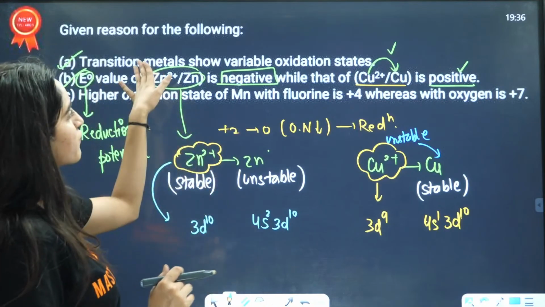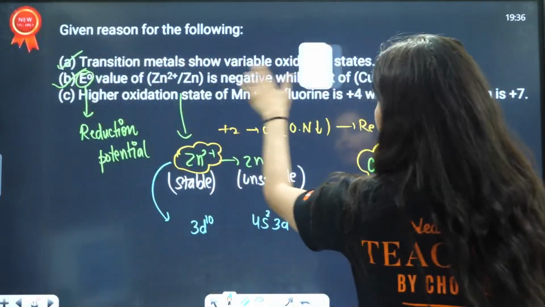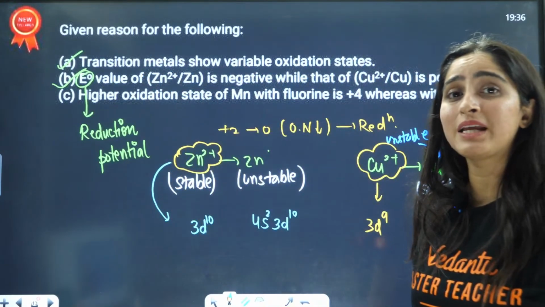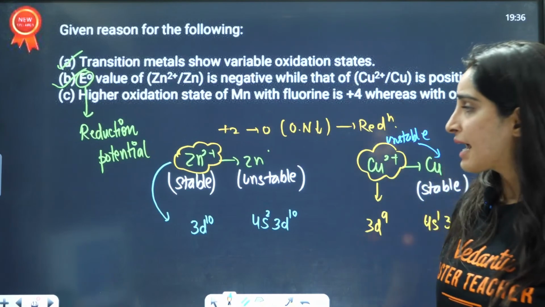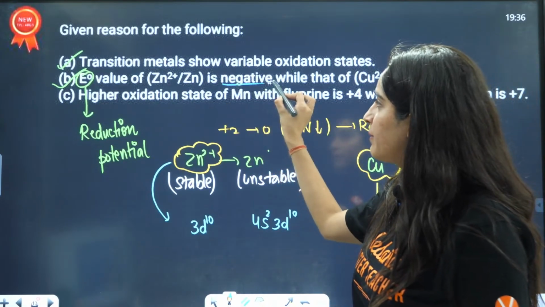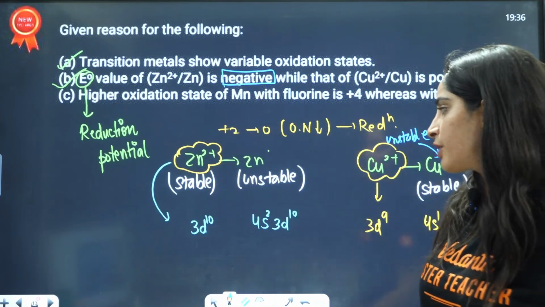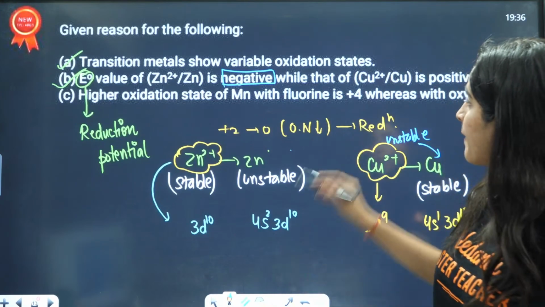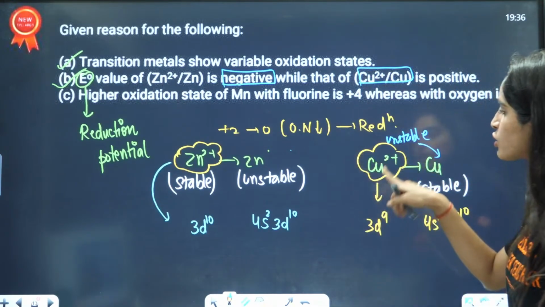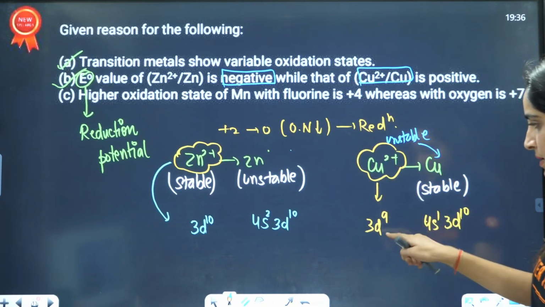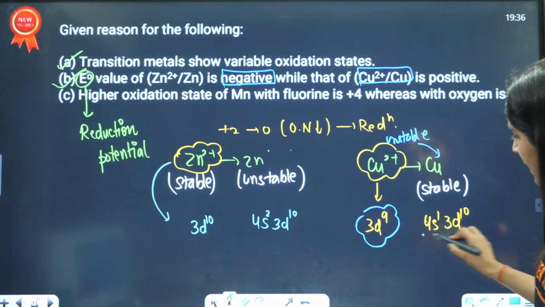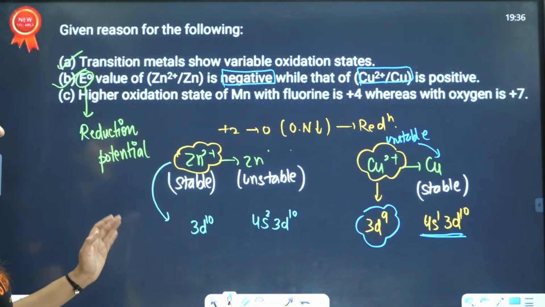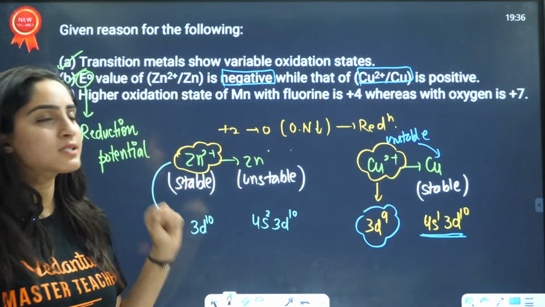See, it's a very simple concept. I'll just repeat it again. If the E0 value is negative, that means that thing is difficult to achieve. Why is this difficult to achieve? Because zinc 2+ ions are stable as compared to zinc, right? But why is the other possible? Because copper 2+ is unstable, as you can see here, while copper is more stable as compared to the copper 2+ ion. That is the reason this is positive and this is negative.